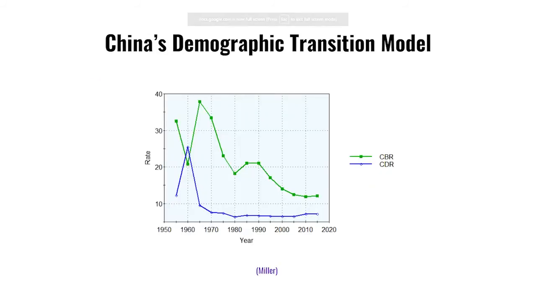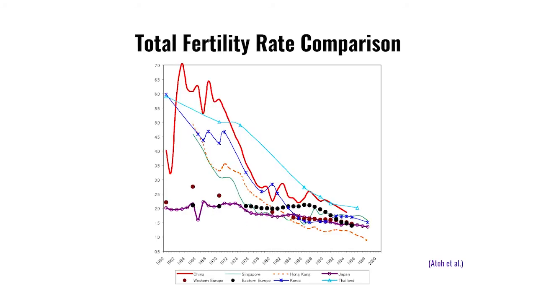This graph illustrates China's birth and death rate since the 1950s. Again, there is an increase in crude death rate and a decrease in crude birth rate during the Great Chinese Famine and the Great Leap Forward. This chart is a comparison of the total fertility rate between China and other countries. China's total fertility rate initially starts very high, but decreases as China begins to industrialize and urbanize.